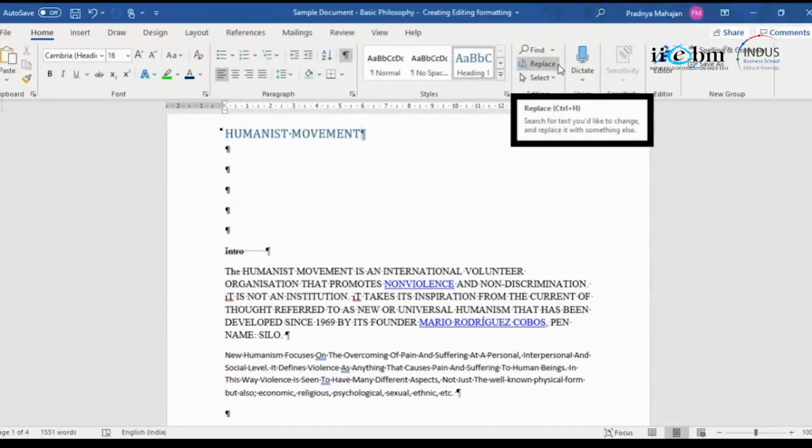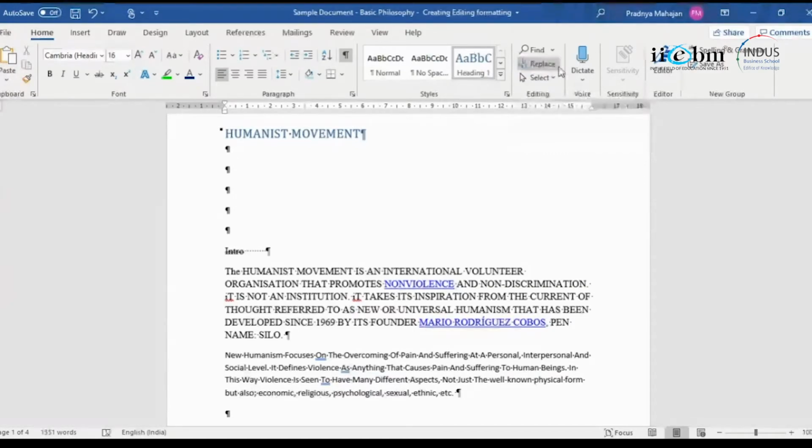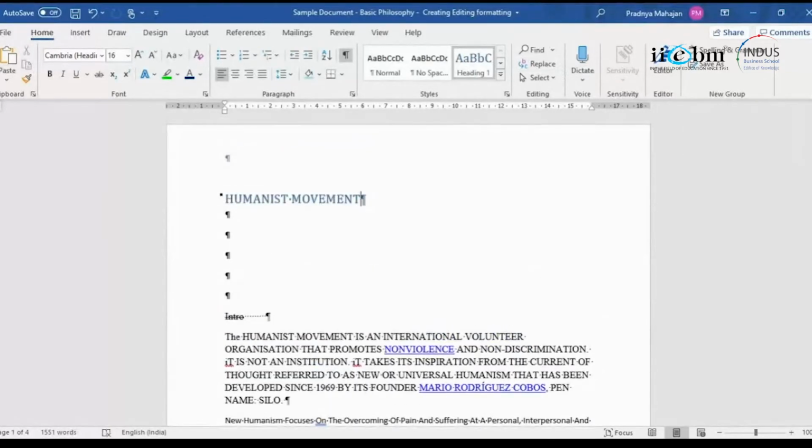Okay, so now what we are going to do is find and replace under editing. There are multiple ways in which you can use find and replace. First, you find short forms, abbreviations, and replace them with full forms. So, for example, SBI I have used throughout my document. It really means State Bank of India. So, find SBI, we replace it with State Bank of India.